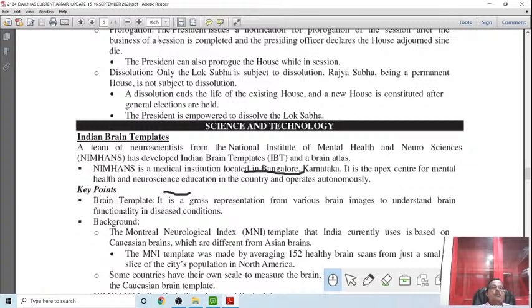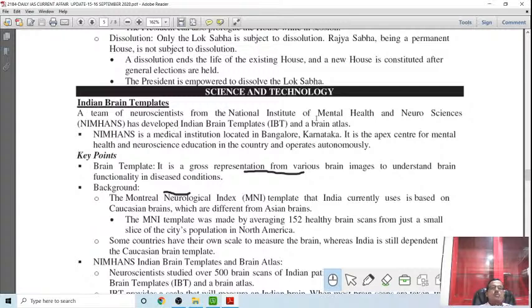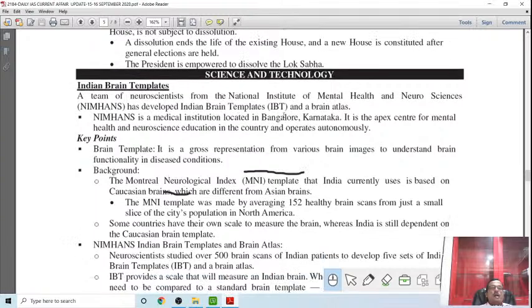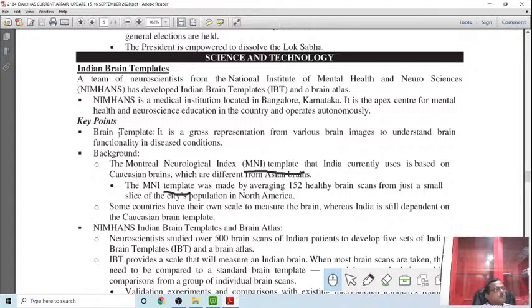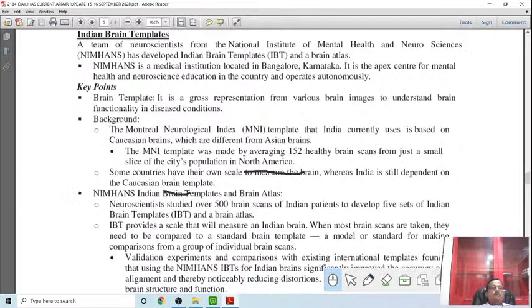Then Indian brain templates: the team of neuroscientists from the National Institute of Mental Health and Neuroscience has developed Indian brain templates and a brain atlas. The human brain is a yet unexplored domain, because all creativity comes from our brain. So this brain mapping is being done, and this agency, the National Institute of Mental Health and Neuroscience, has been mapping it.